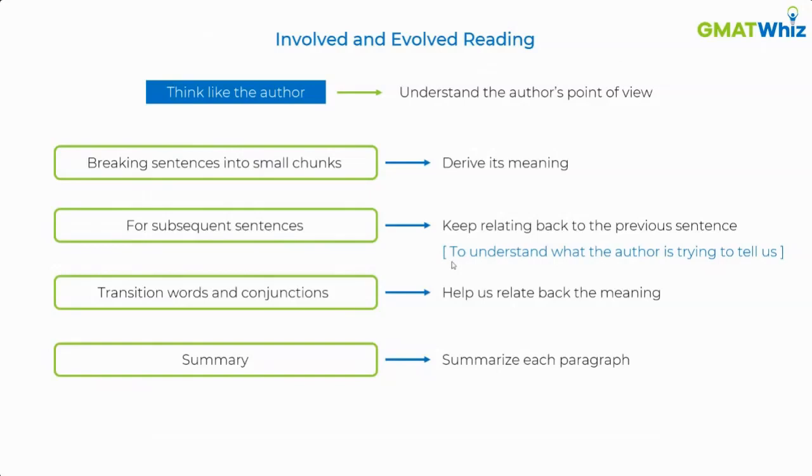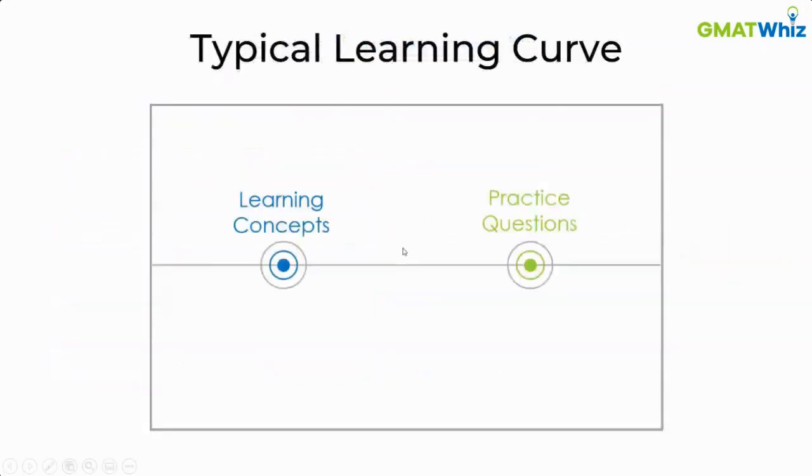Now, what is the typical learning curve of a student? Generally, as I told you, every student learns concepts and then practices questions, and that's where GMAT is very, very unique. We make sure that between these two stages, we introduce a third stage, that is learning application. So in our courses, every topic that is taught, whether it is a sentence correction topic like modifiers, verb tenses, or critical reasoning assumptions, or quant topics like prime numbers or geometry, anything that is taught on our platform is taught in 3 stages.